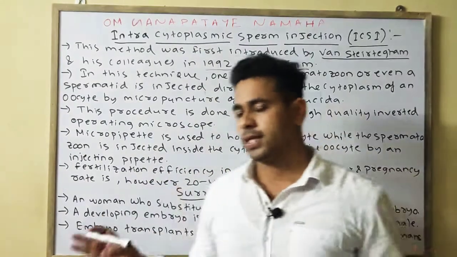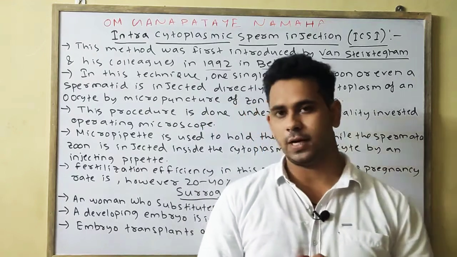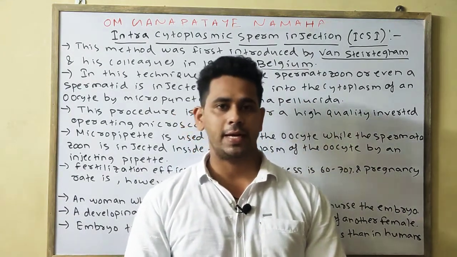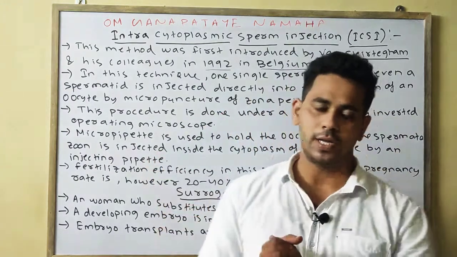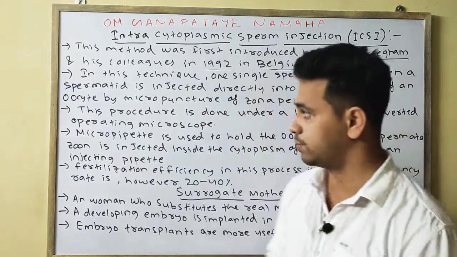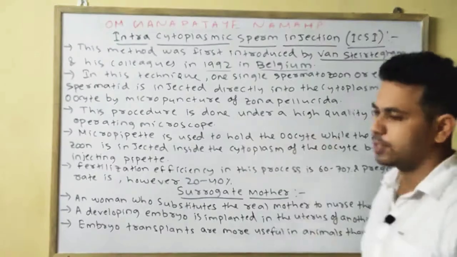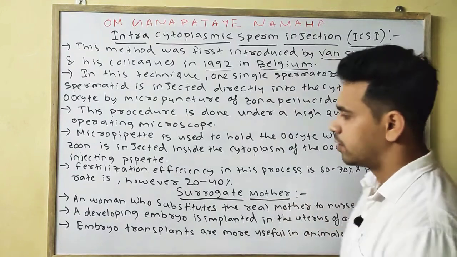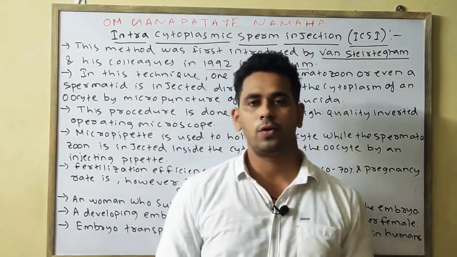So in today's class we have discussed infertility in women. Also we have discussed all the techniques of ART, assisted reproductive technologies, in which 6 important techniques were discussed, starting from in vitro fertilization, IVF, and ending at the surrogate mother. So this is all about reproductive health.